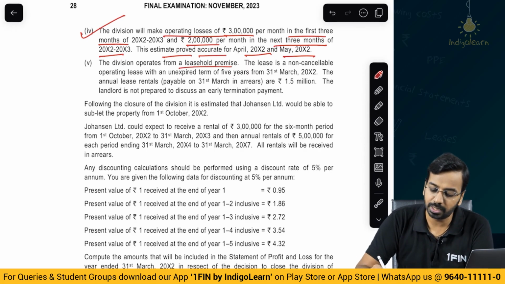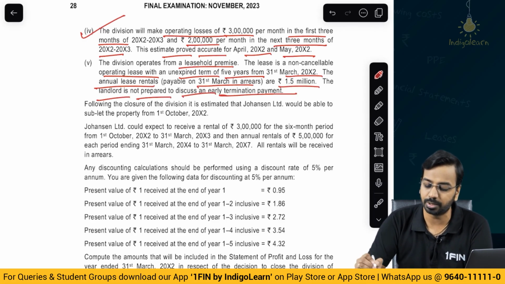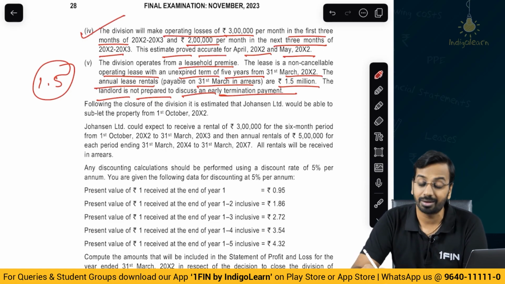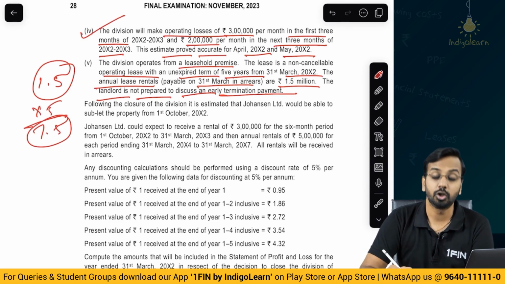The division operates from a leasehold premise. The lease is a non-cancelable operating lease with an unexpired term of 5 years from 31st March of year 2. The annual lease rentals payable on 31st March in arrears are 1.5 million. The landlord is not prepared to discuss an early termination payment. So, now you have to pay how much? 1.5 million annual lease rental for the next 5 years. So, you have to pay 1.5 into 5 years, 7.5 total outflow.